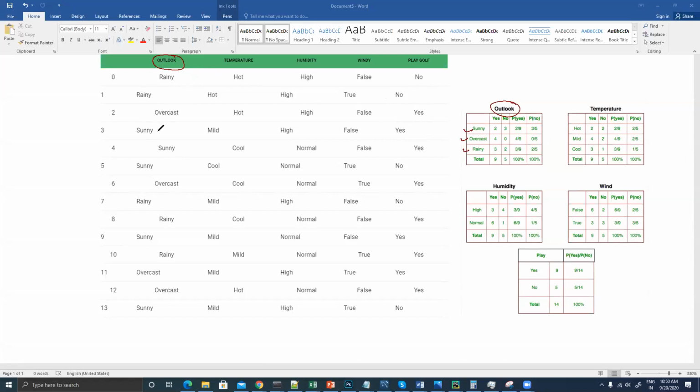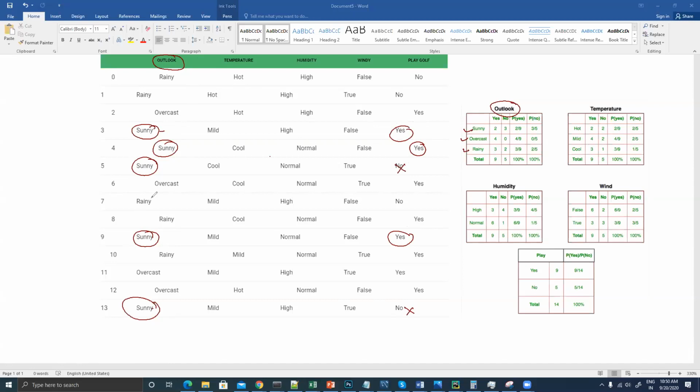How many times do we have sunny? One time, two times, three times, four times, and then five times. So in total we have sunny five times. Here we have sunny and we played golf. In case of outlook, here we have sunny, we have played golf. Here we have sunny, we have not played golf. Here sunny, played golf. Here sunny, not played golf.